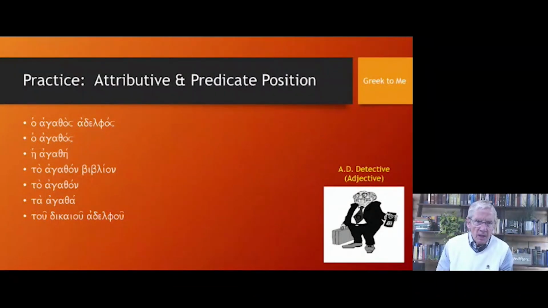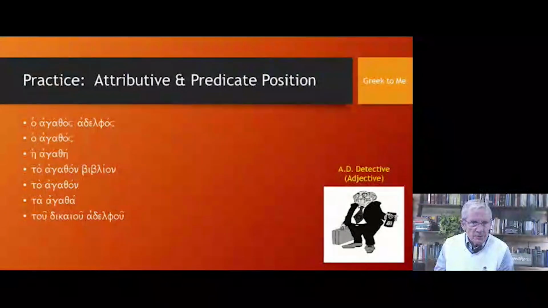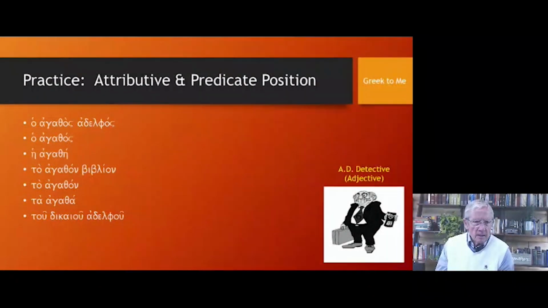The next example, to agathon biblion, the good book. Neuter singular nominative, neuter singular accusative. The next example, to agathon, neuter singular nominative or neuter singular accusative, the good thing.